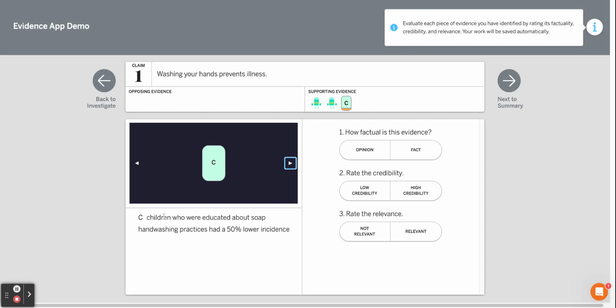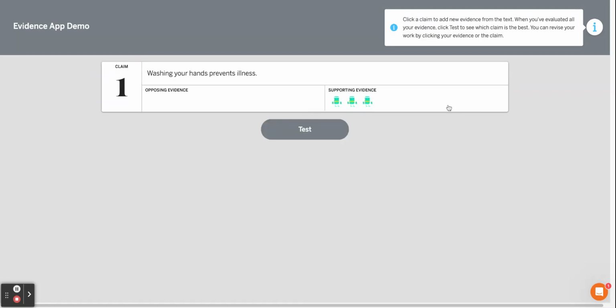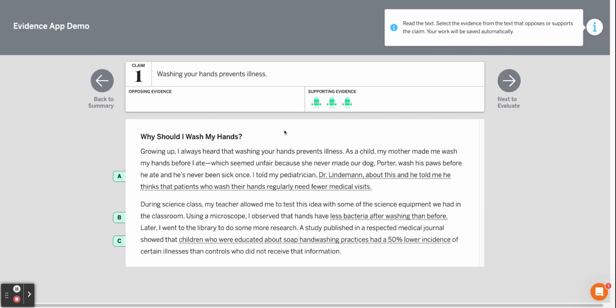Evidence C. Children who are educated about soap hand washing practices had a 50% lower chance of incidence. That is a fact. It is something they proved during that study. It's a credible medical journal, high credibility, and it's highly relevant. We picked some very, very good evidence. We did not have any opposing evidence. Let's go to our summary and test who wins. Does supporting evidence or opposing evidence? Oh, let's go back and find some opposing evidence just to show what happens.